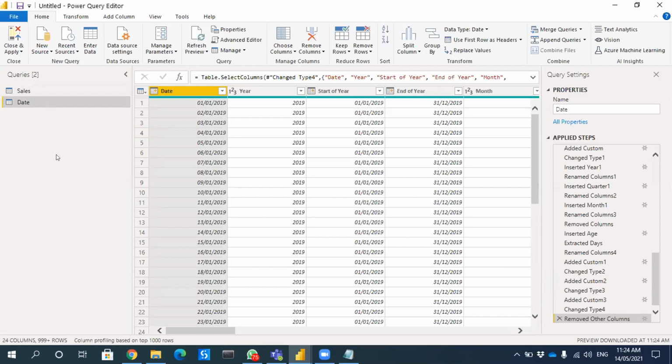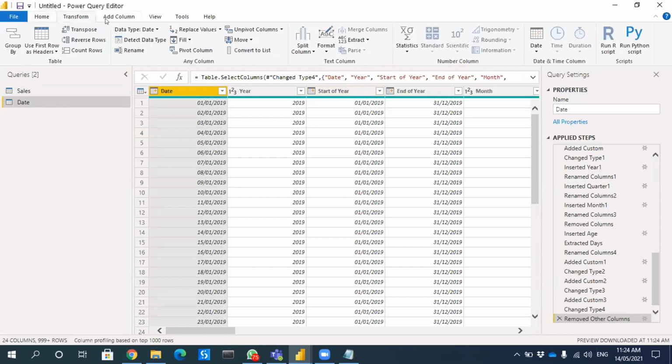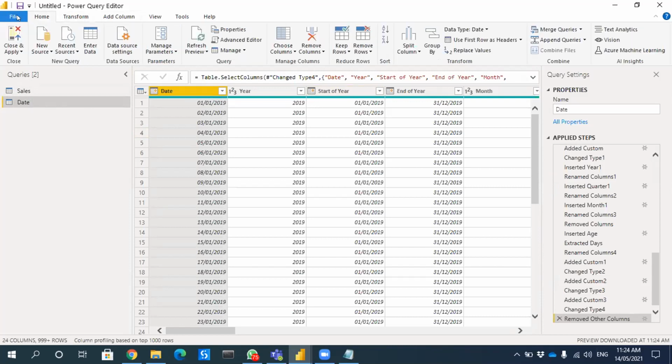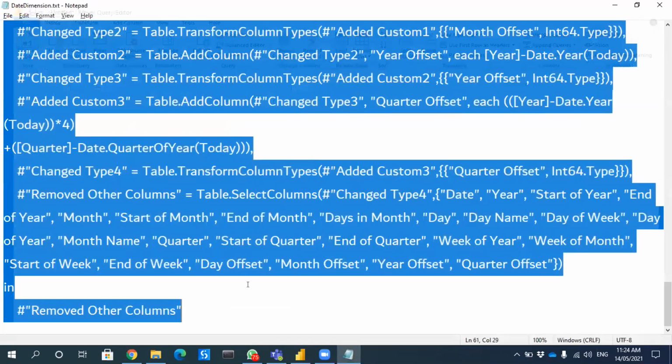Now Pradeep, where is the advanced editor? You have to go to home and go to advanced editor. I'm not able to see Home inside the Power Query editor. I think you already closed and applied.